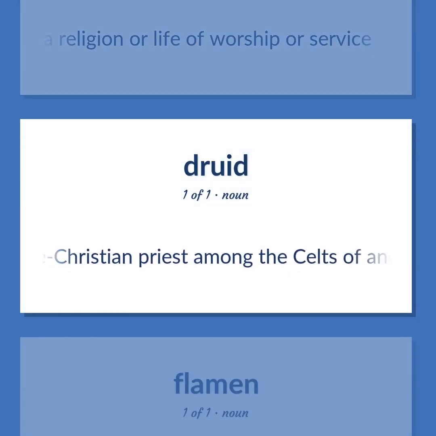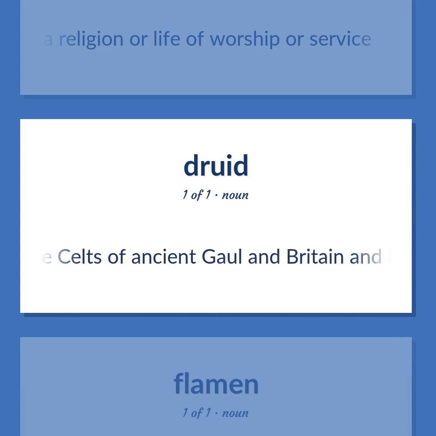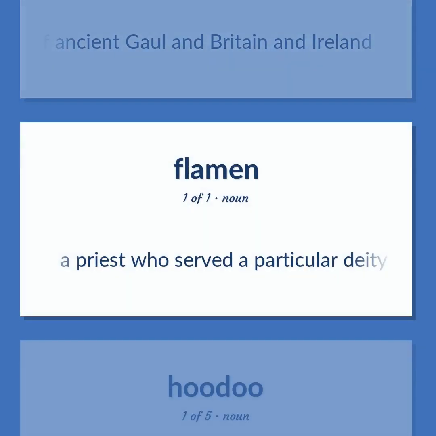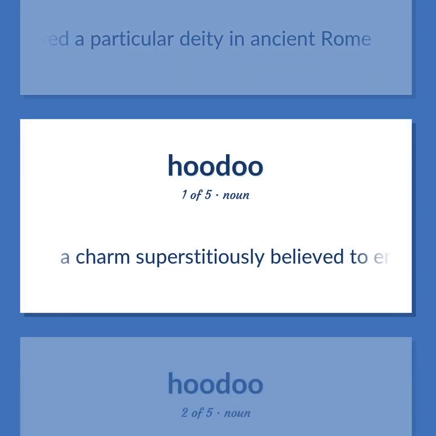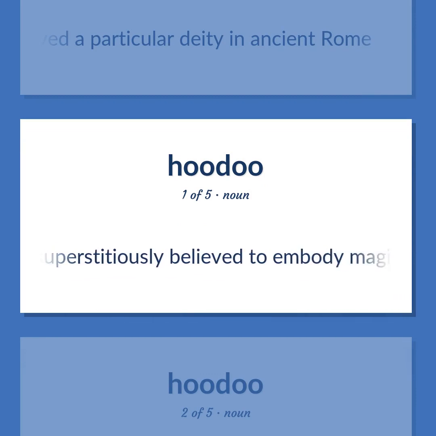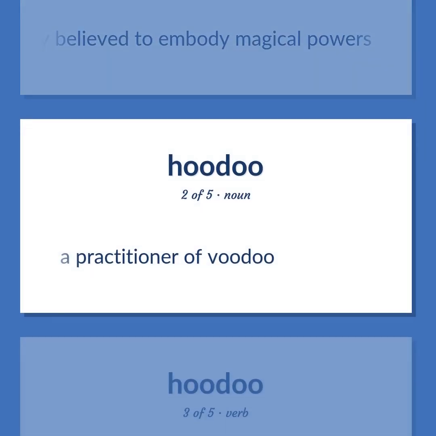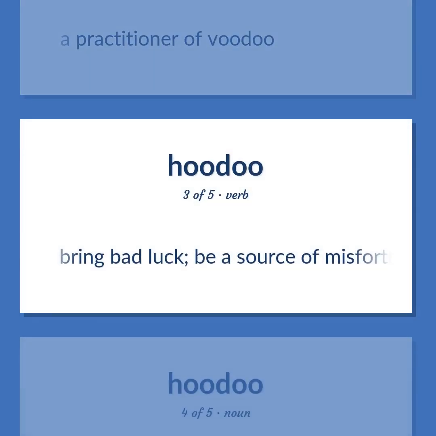A pre-Christian priest among the Celts of ancient Gaul and Britain and Ireland. A priest who served a particular deity in ancient Rome. A charm superstitiously believed to embody magical powers. A practitioner of voodoo. Bring bad luck. Be a source of misfortune.